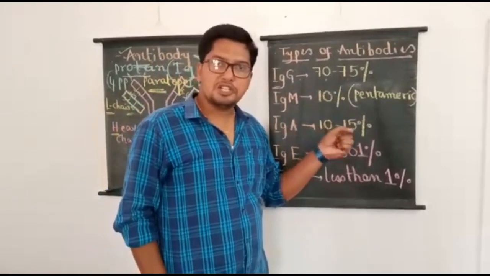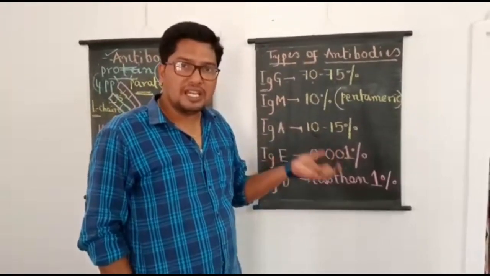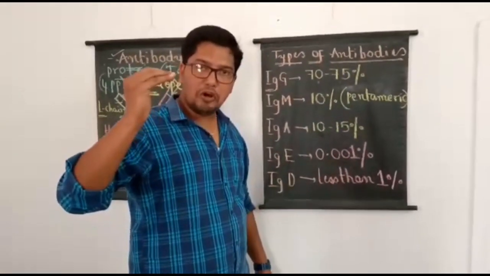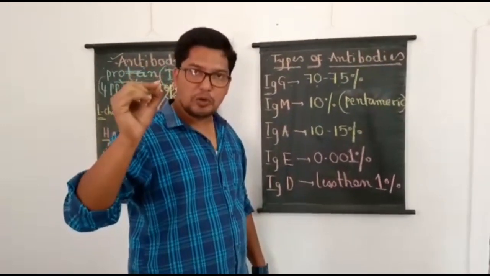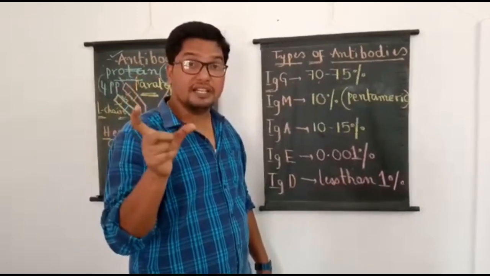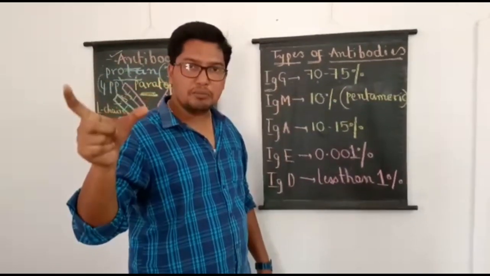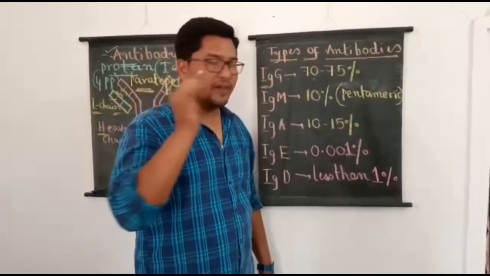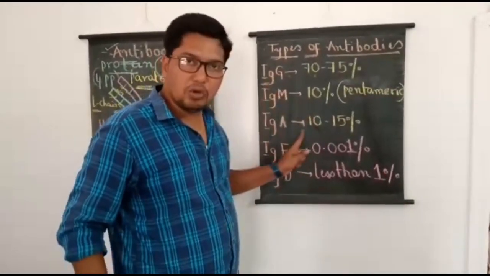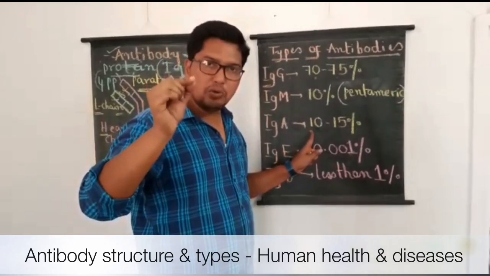The main functions of IgG antibody is they perform detoxification of the harmful substances. They help in recognition of antigen antibody complexes.